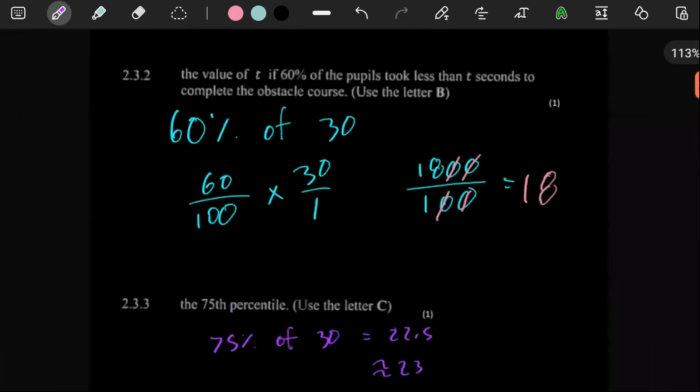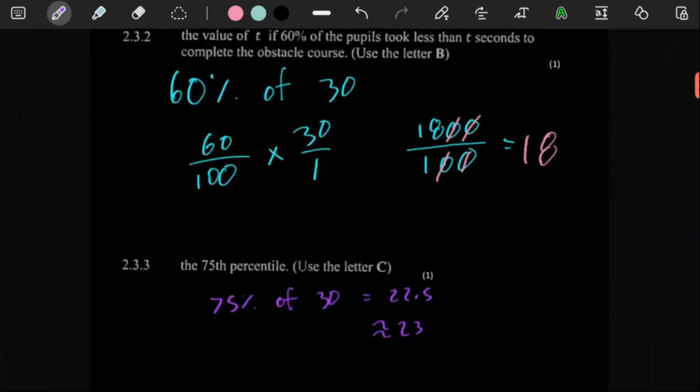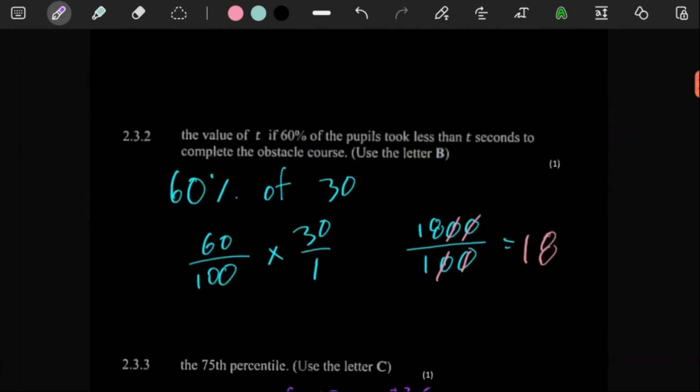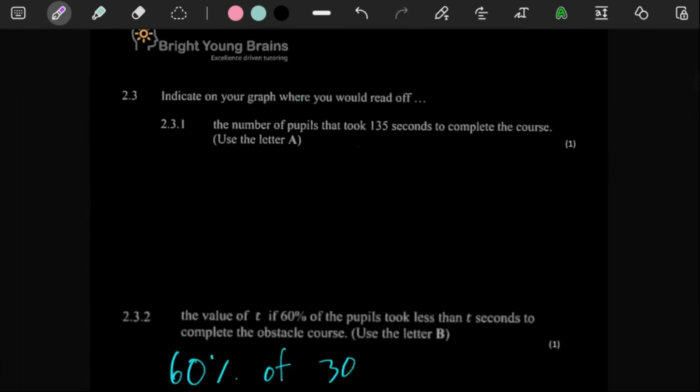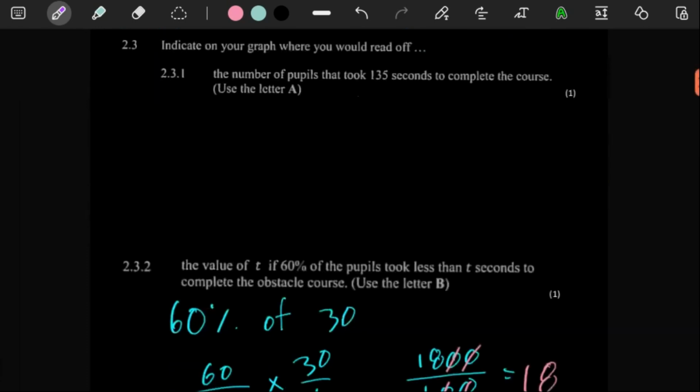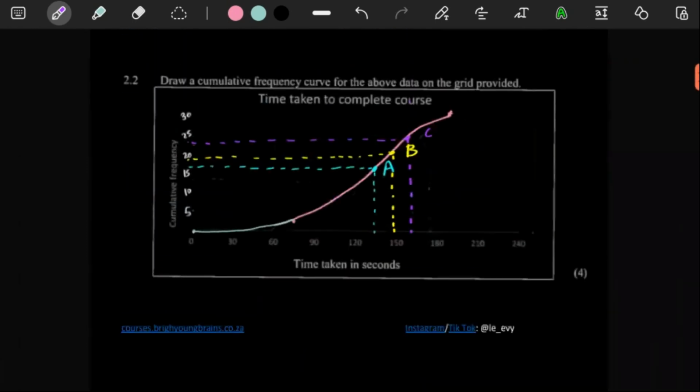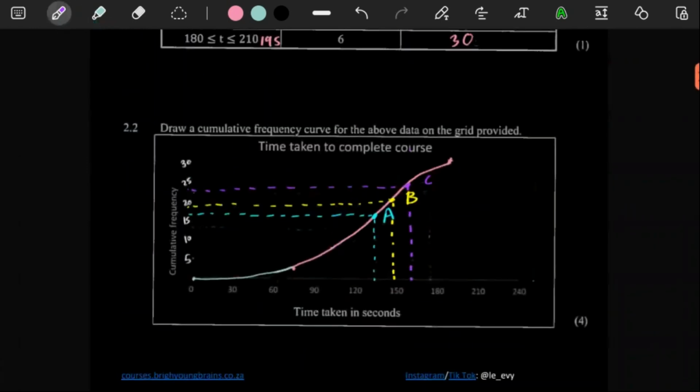But before we even carry on, let's say here, we said 18 people, right? Before we carry on, I just want to verify that you indicate on the graph where you would read off. Well, we indicated on the graph where we would read off all these things here, but I think we can also put down the actual values.